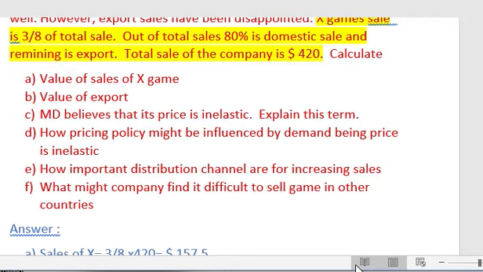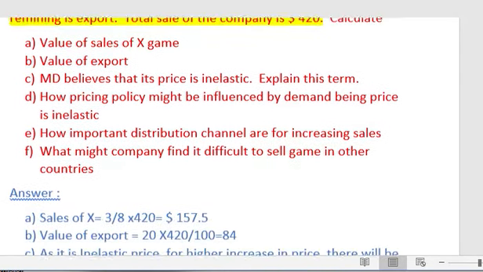In this question I have written the question in red font. Key points are yellow highlighted, and I have solved this question with blue font. Now let's go to the solution one by one.